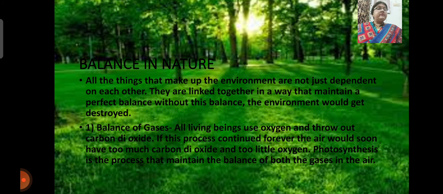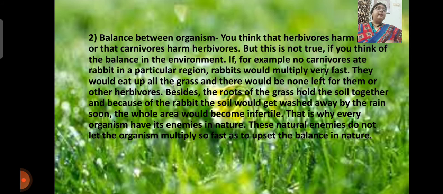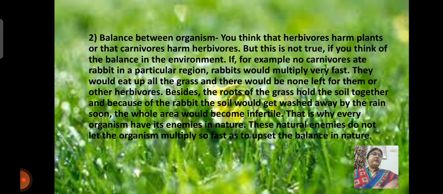As you know, all living beings use oxygen and throw out carbon dioxide. If this process continued forever, the air would soon have too much carbon dioxide and too little oxygen. But photosynthesis is the process that maintains the balance of both the gases in the air. Now we will see the balance between organisms, how it is possible.